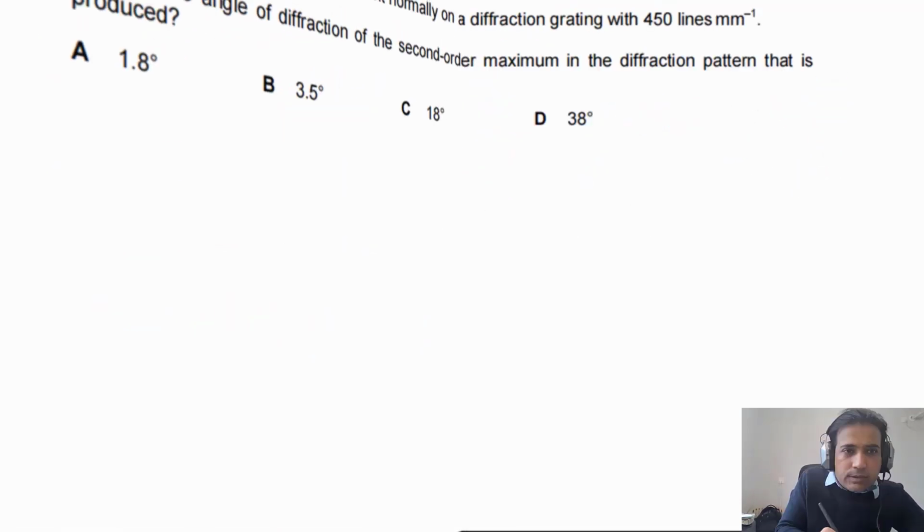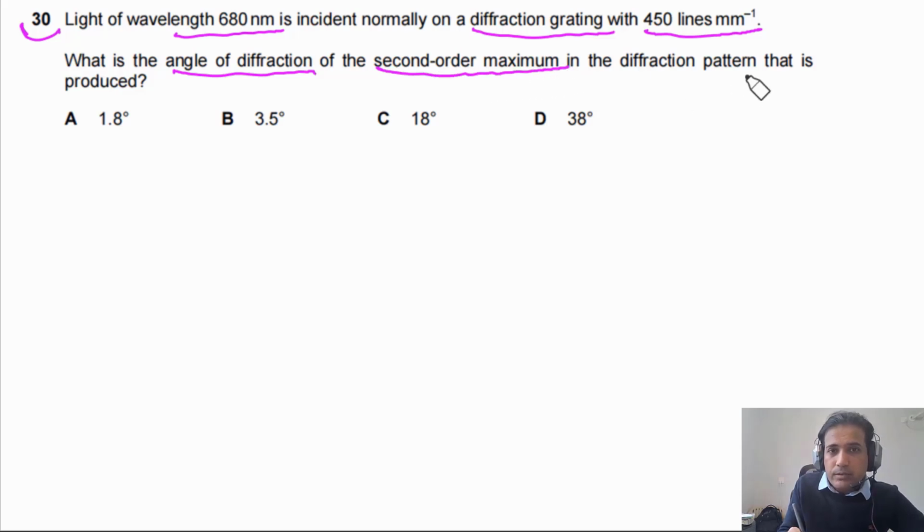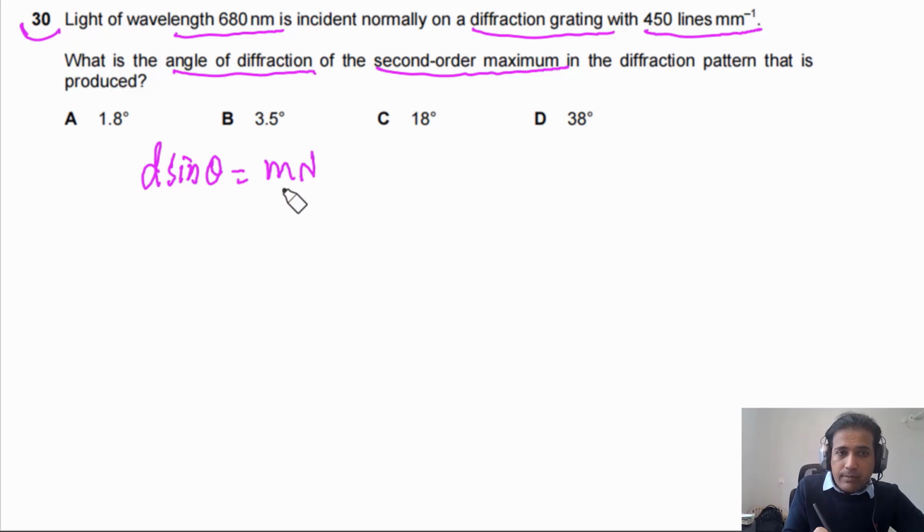Question 30 says light of wavelength 680 nanometers is incident normally on a diffraction grating with 450 lines per millimeter. What is the angle of diffraction of the second order maximum in the diffraction pattern that is produced? So we need to find the angle, and this is a diffraction grating. So simply we have to use d sine theta equal to m times lambda. We have m equal to 2 because this is second order. Value of lambda is given to us, but we don't have the value of d. If we have the value of d, simply we can plug in and calculate the value of the angle.